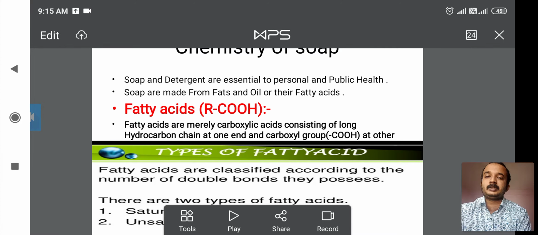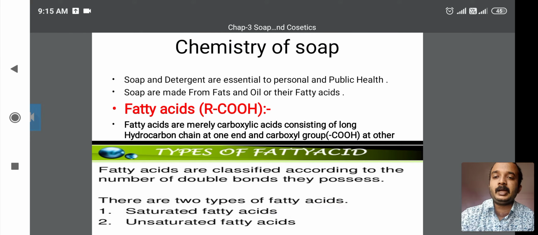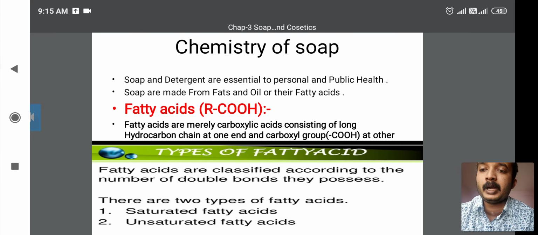Next is fatty acids. The formula of a fatty acid is RCOOH. A fatty acid is merely a carboxylic acid consisting of a long hydrocarbon chain.